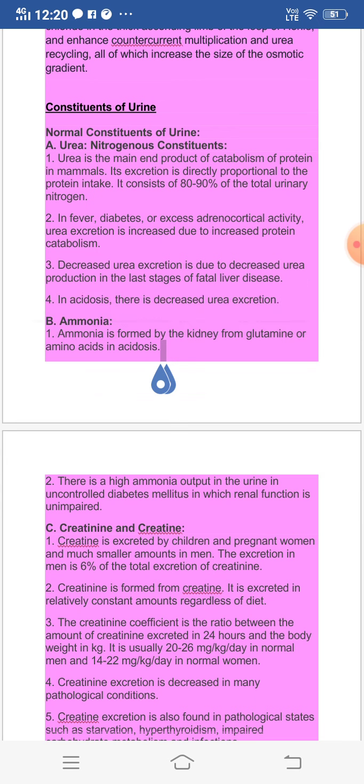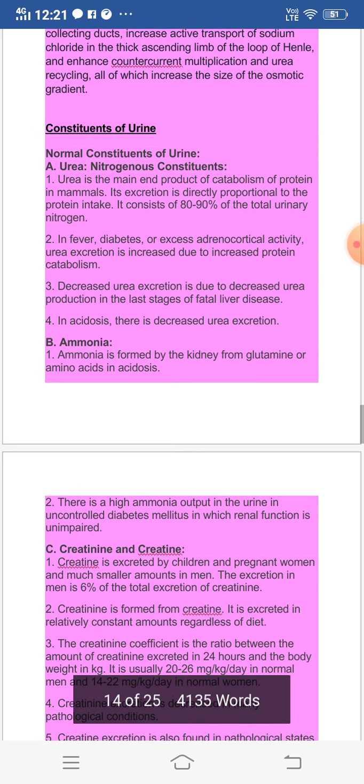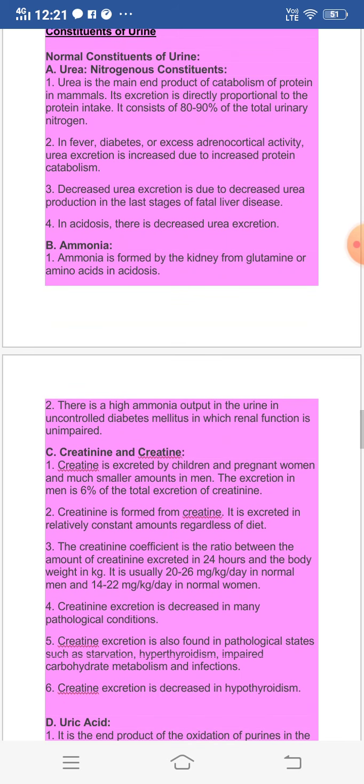Then the next is ammonia. Ammonia is again one of the normal constituents of urine, and it is formed by the kidney from glutamine or amino acids in acidosis. There is a high ammonia output in the urine in uncontrolled diabetes mellitus, in which renal function is unimpaired.